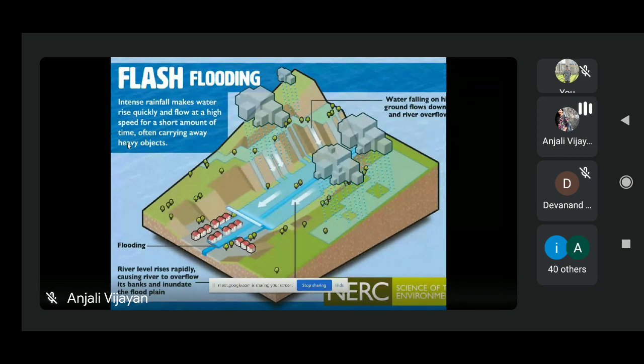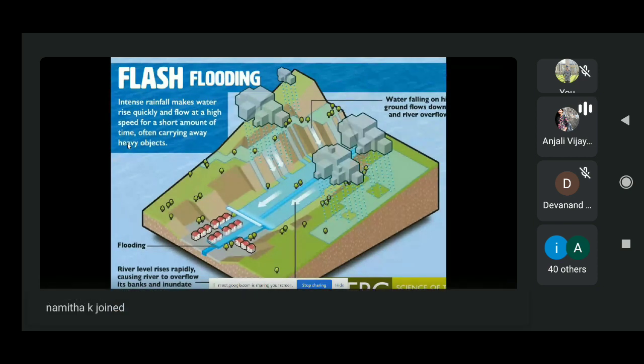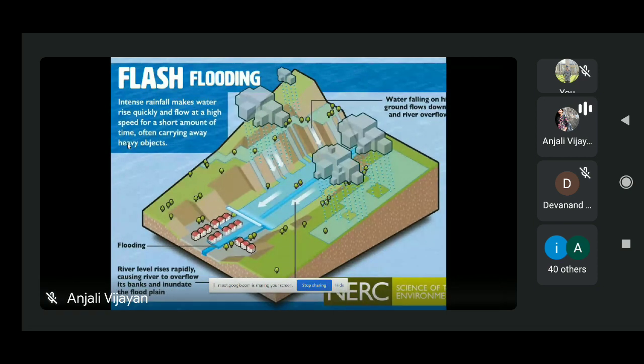So by these three reasons, we can have flash flooding, and this moves at a very high speed, and the water column height will also be very large. It's usually concentrated in a very small area, but still due to extreme speed and higher water column, it makes a very dangerous situation.